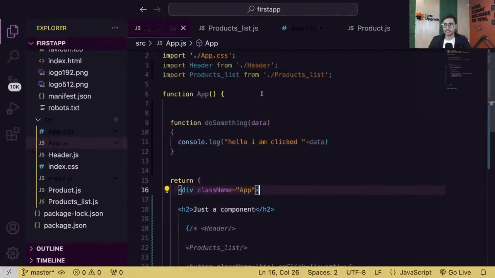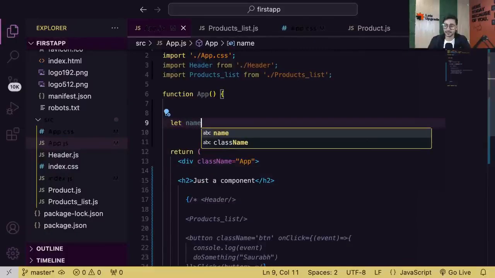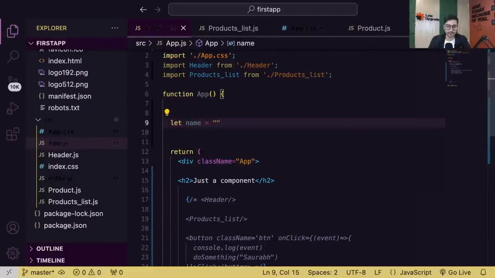So guys, in React, let's say this is your component, right? This is your app component. And let's say in this component, I create a simple variable. Let's say something like let name equals, let's say, something like Saurabh. Okay. Simple idea.